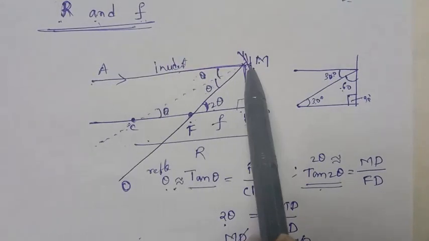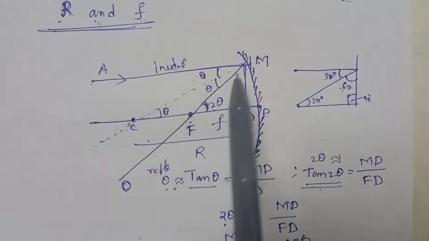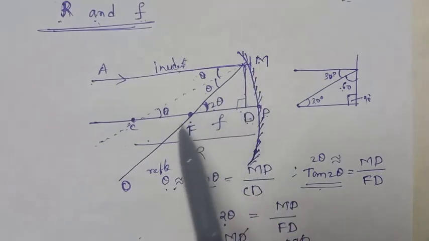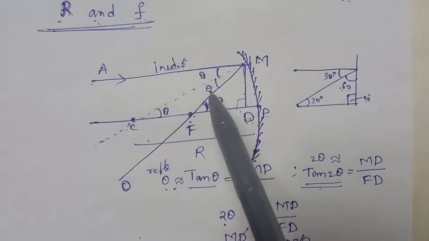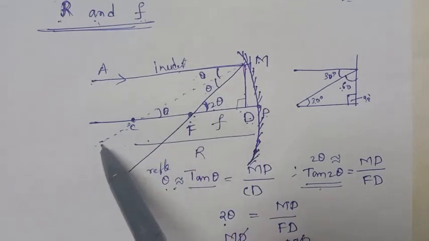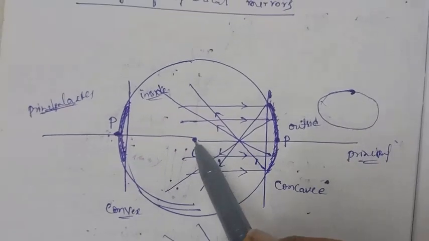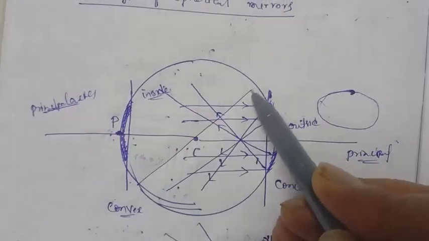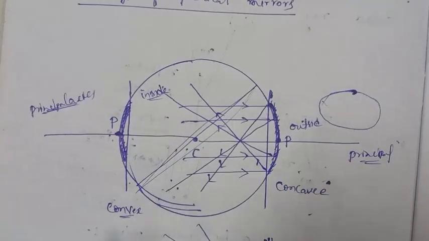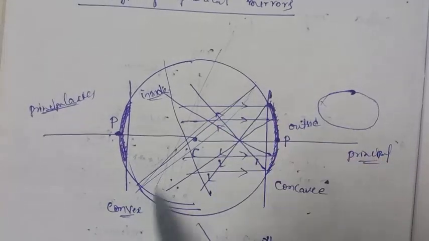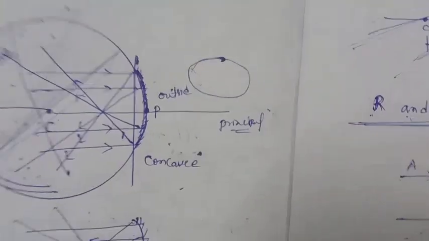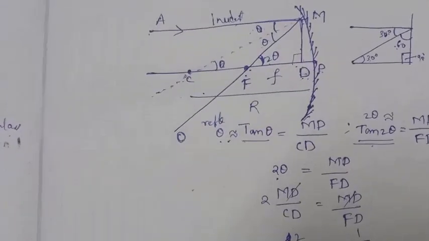So the incident ray parallel to the principal axis will be reflected and come back to the focus. So how do we measure the incident angle and reflected angle? You can draw the normal. Any line passing through the center will always be a normal. However it lies, it will be a normal. So the same phenomenon you can apply here also.